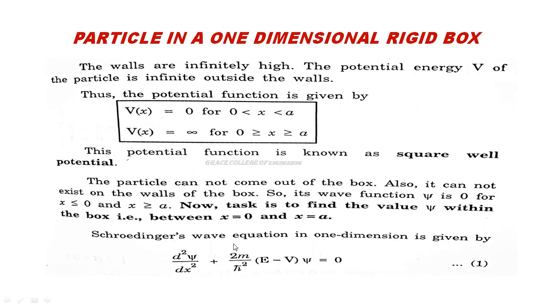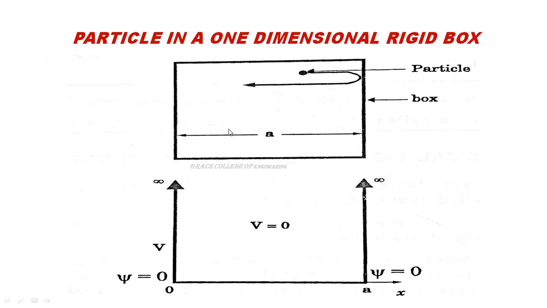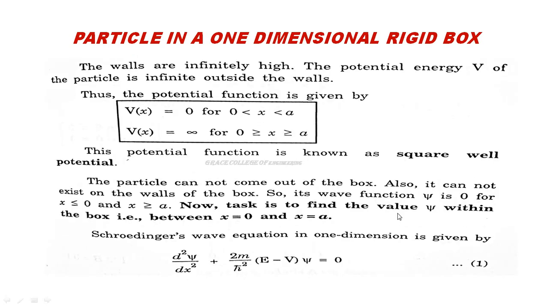Next, the walls are infinitely high. Now we are going to take the potential energy V of the particle as infinite outside the walls. So outside the walls, we have to take potential energy V is equal to infinity. Inside the box we take potential energy V equal to 0, and outside the box we take potential energy V equal to infinity.